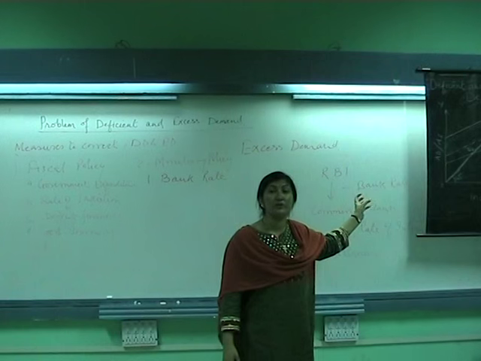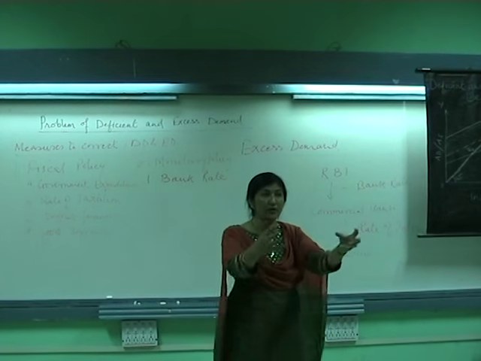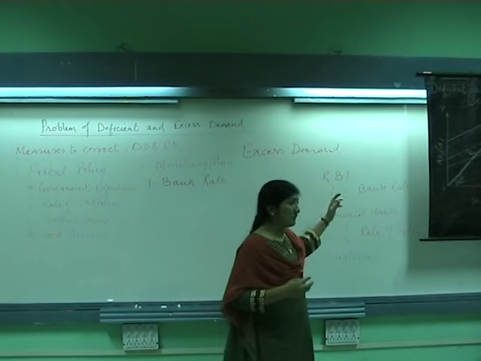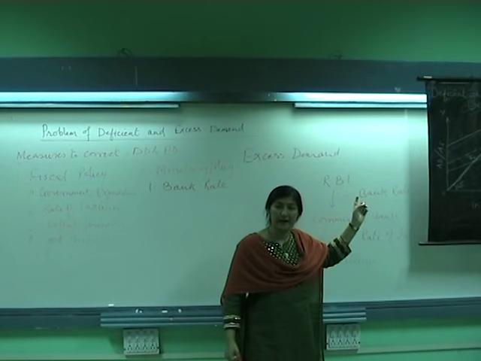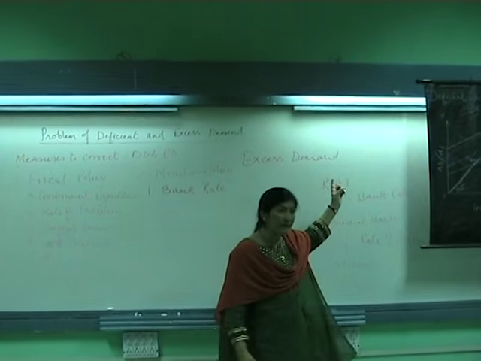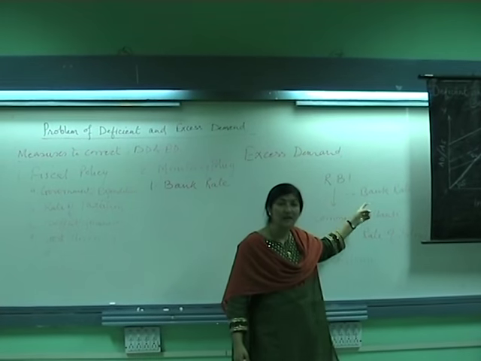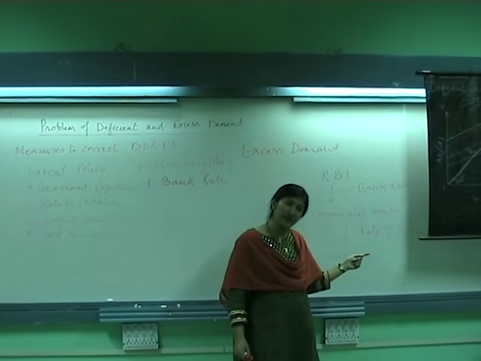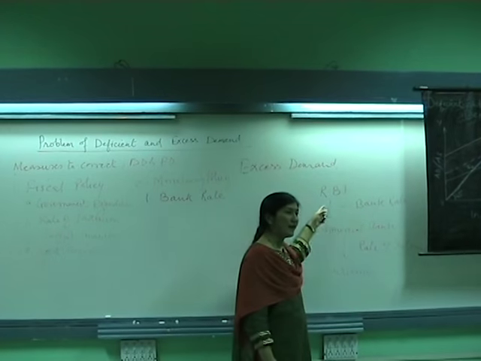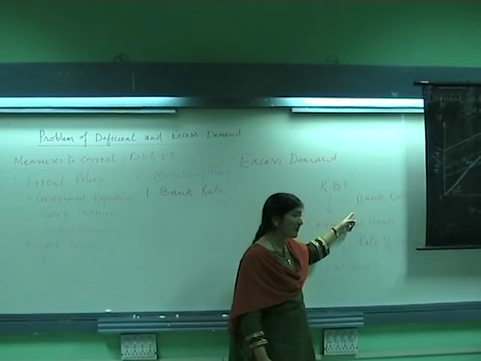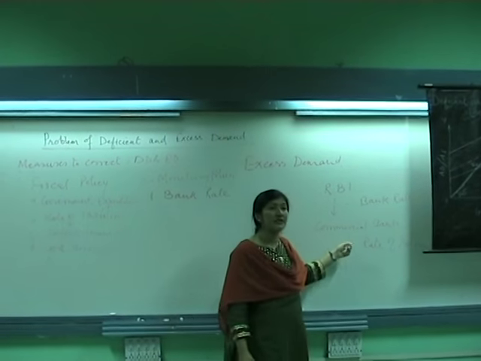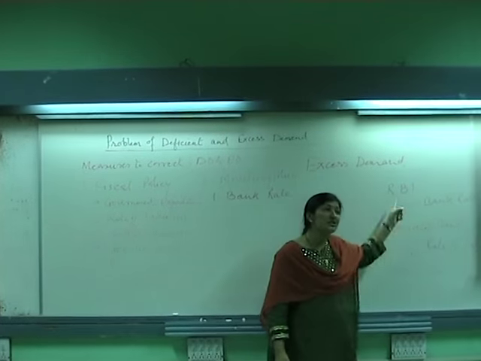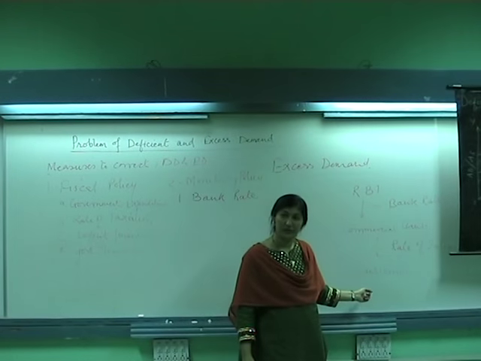It's a very important tool of controlling credit in the economy, the quantity of credit in the economy. Now, have you followed this? Bank rate is the rate at which the RBI provides credit facility to commercial banks. Is this clear? Now, since the RBI is providing credit facility to commercial banks, the commercial bank is able to provide credit facility to us, to customers. It's a chain. You getting me?